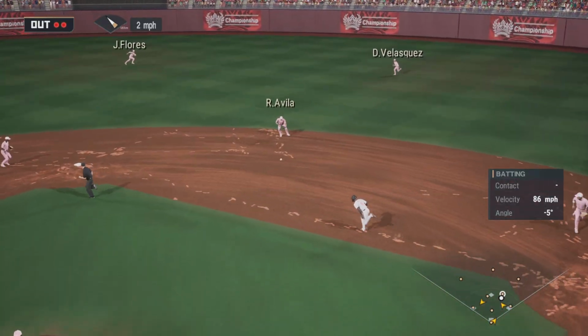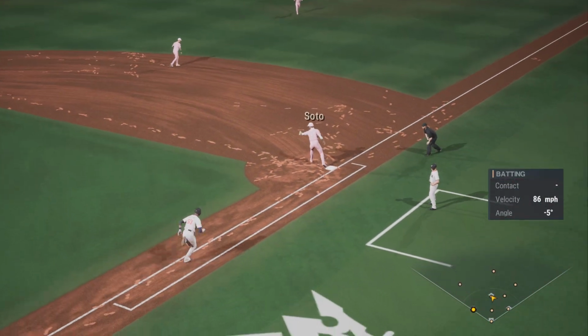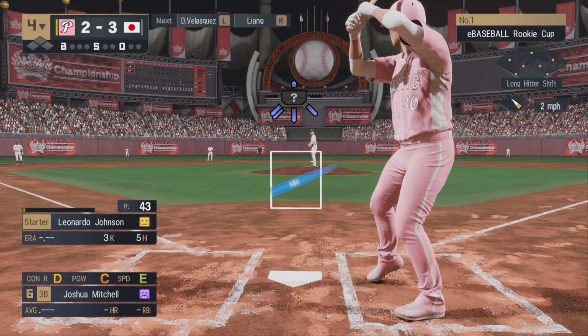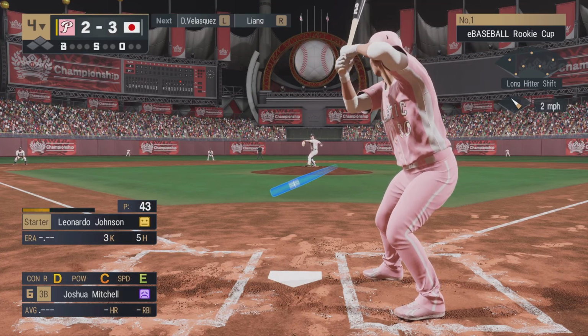Inside pitch. And the second baseman has it. They get the out at first to end the inning. So they're able to get the U.S. all set to begin batting here in the bottom of the fourth.